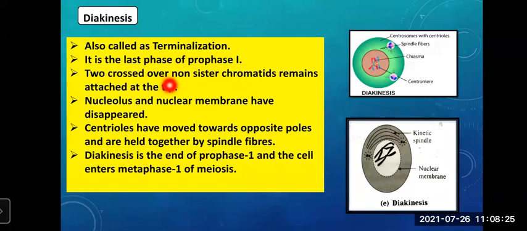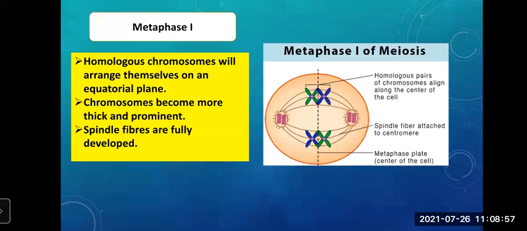Two crossed over non-sister chromatids remain attached at the tip. Nucleolus and nuclear membrane have completely disappeared. Centrioles have moved towards opposite poles and are held together by spindle fibers. Diakinesis is the end of prophase 1, and the cell enters metaphase 1 of meiosis. Got it? So after diakinesis, prophase 1 is completed, and the cell will move on to metaphase 1.